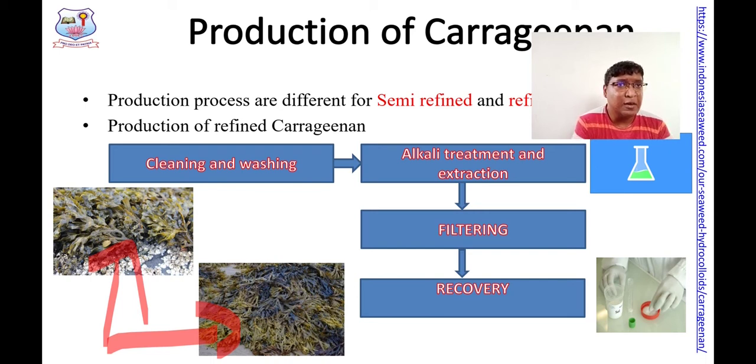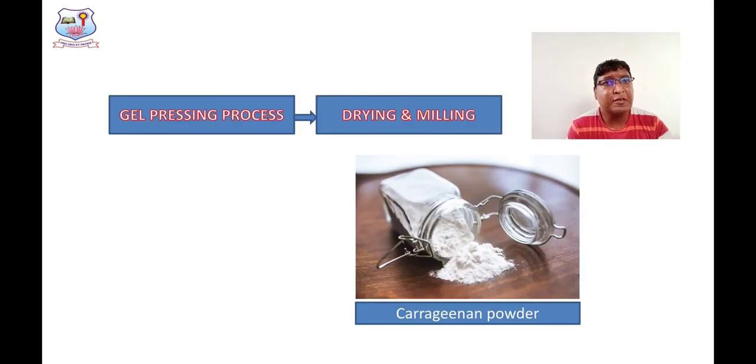In the form of gel sheet, right? Once it is obtained, it is pressed. Why does it need to be pressed? Because there are possibilities for the presence of water molecules in the gel, right? So to remove the water molecules, the gel is pressed. The gel is completely pressed with suitable machineries.